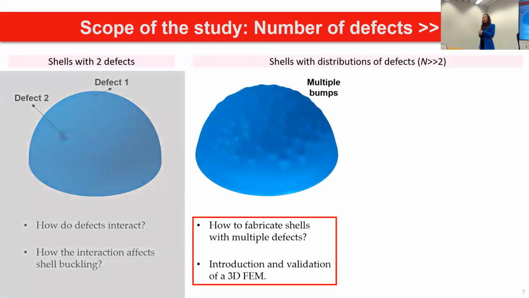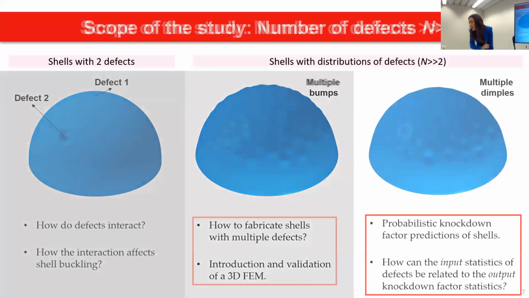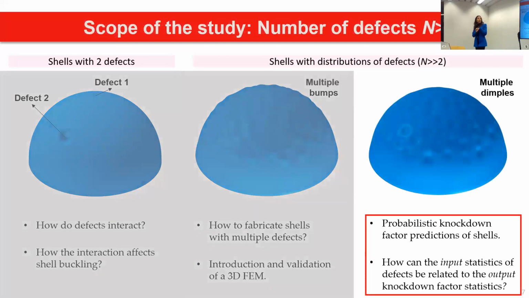Then we move towards shells with distribution of defects, and this is the main part of the work, where we are actually introducing a fabrication technique of shells with many defects, and also we validate the three-dimensional finite element model. And then the main part of this work actually focuses on the statistics of these shells. So we are focusing on the probabilistic buckling of these shells, and we ask ourselves the question, how can we relate the input statistics of the defects to the output statistics of the knockdown factor, and if we can relate them.